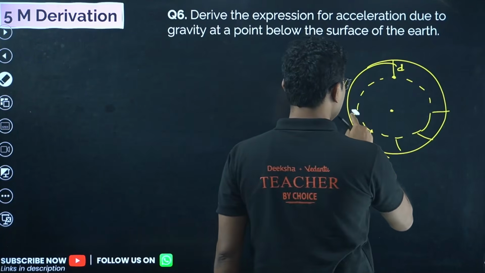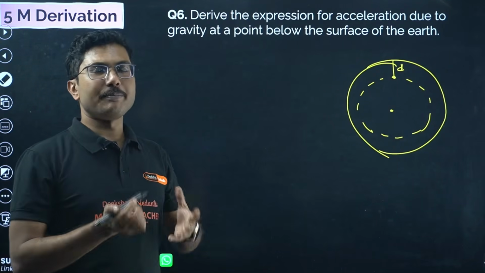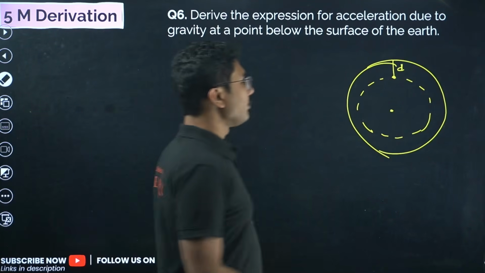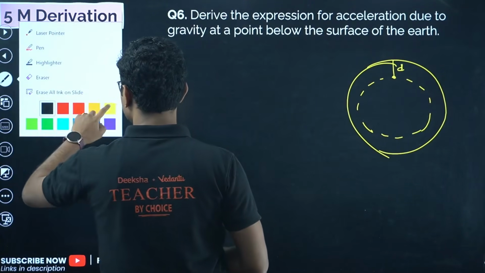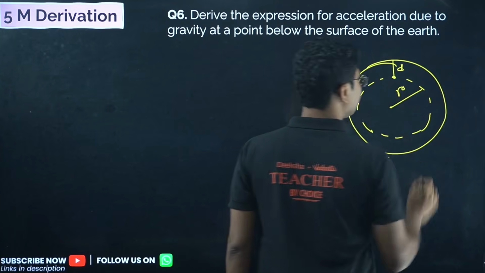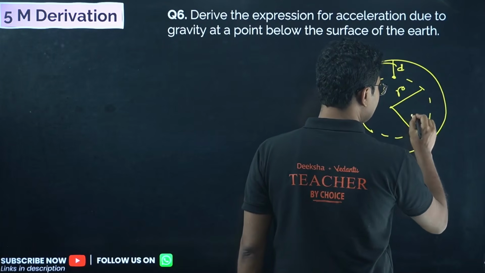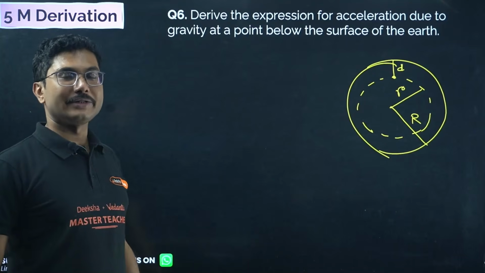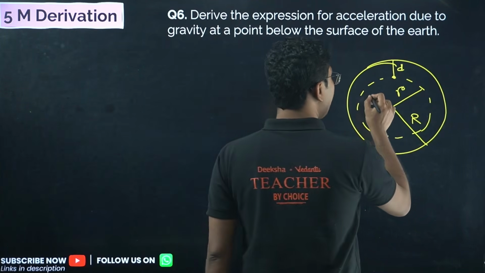It's like an onion peel. You are going into the inside part of an onion, and the outside peels are immaterial. They do not matter. So you have to consider the mass of the inner sphere, say of radius small r. The outer sphere radius is the radius of the earth, given by capital R. Now this derivation is only possible when we assume that earth is a uniform object, that means its density is uniform throughout.